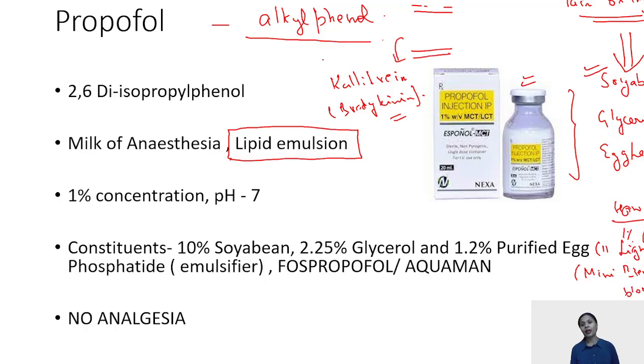By mini Bier's block, I mean that you have to occlude your vein when you give the lignocaine and let that lignocaine reside in the vein for some time. It should not go in the system. And after 90 seconds, you can give propofol. Already some local anesthetic action has come.